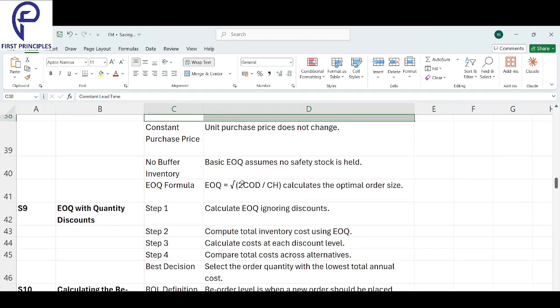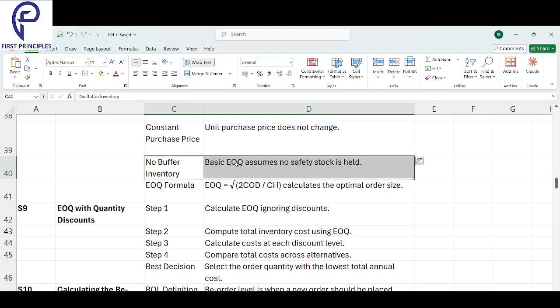Next, constant purchase price. The purchase price does not change. Next, no buffer inventory. Basic EOQ assumes no safety stock is held. There is no buffer inventory. No safety stock is held.